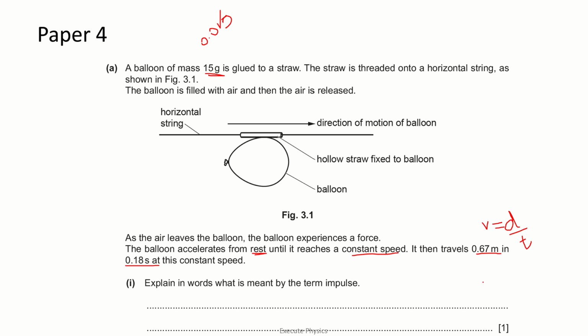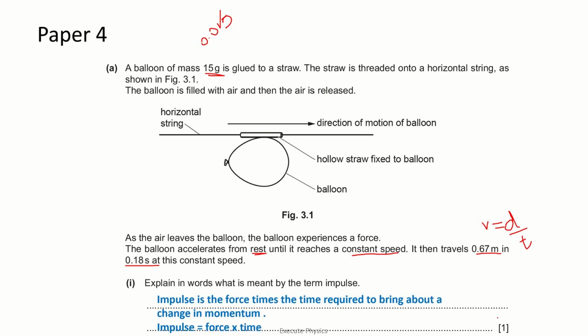Now, the first part of the question says explain in words what is meant by impulse. Impulse is a measure of the change in momentum upon the application of a force over a given period of time. That is, a moving object has a particular momentum. The amount of force that is applied on that object over a period of time to bring about that change in momentum is called impulse, and it is a measure of force times the time taken. So it's a 1 mark question. Just a single statement would be more than enough. Impulse is force times the time taken to bring about a change in momentum.